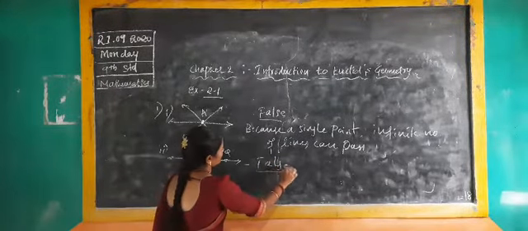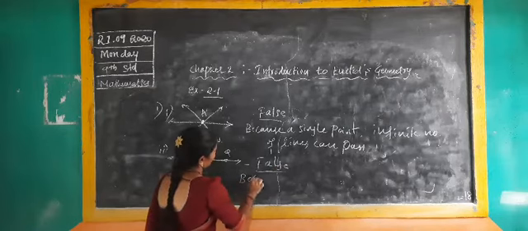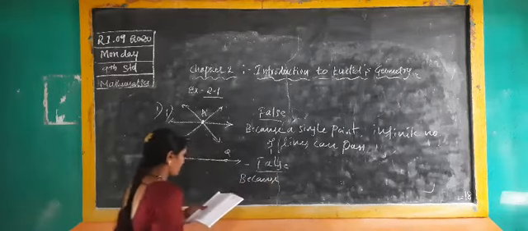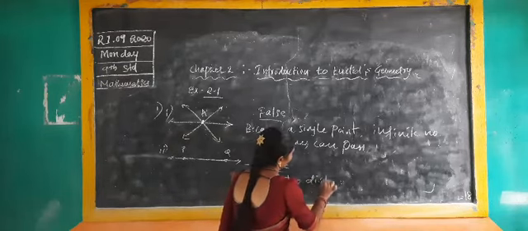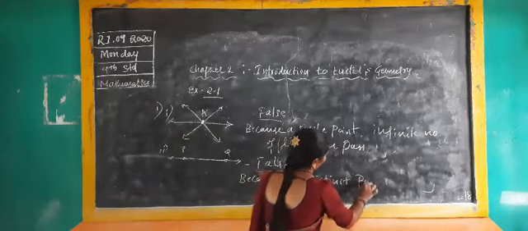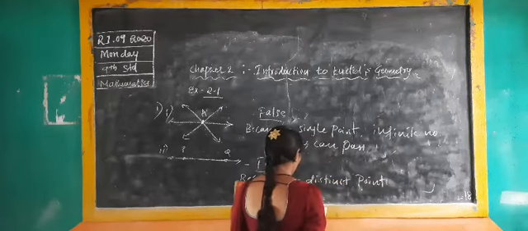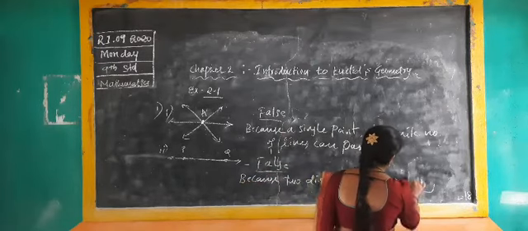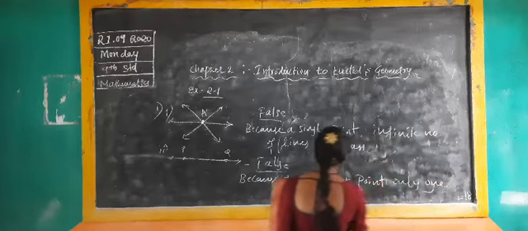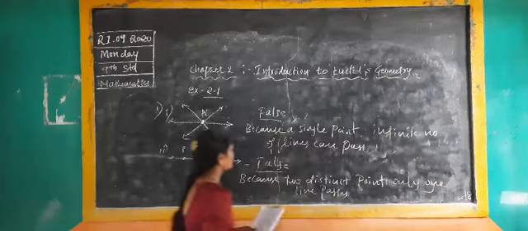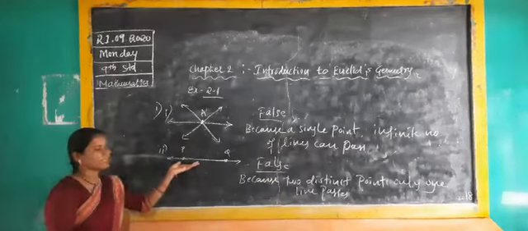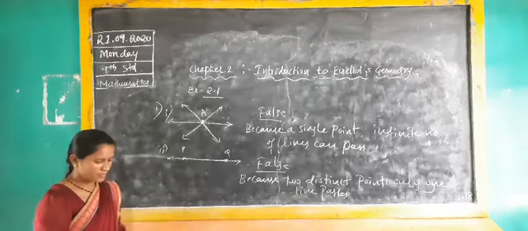Write down the reason. Because through two distinct points, only one line passes. By using two distinct points, only one line we can pass.